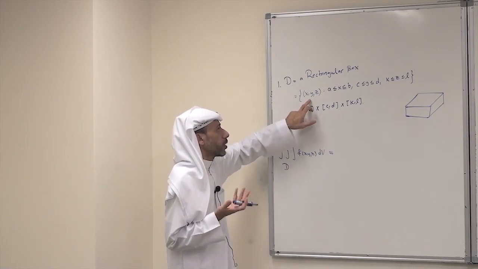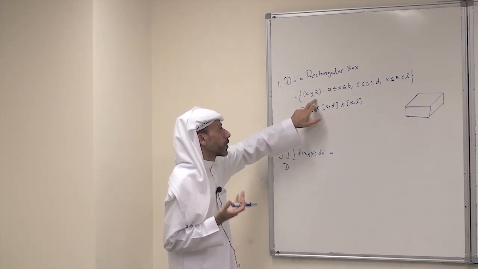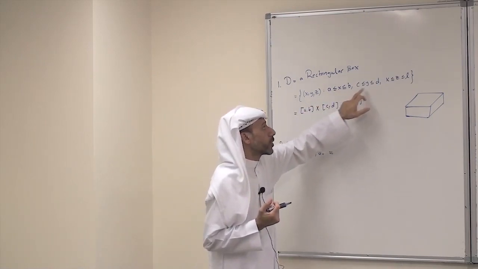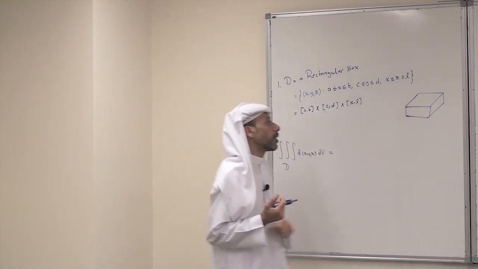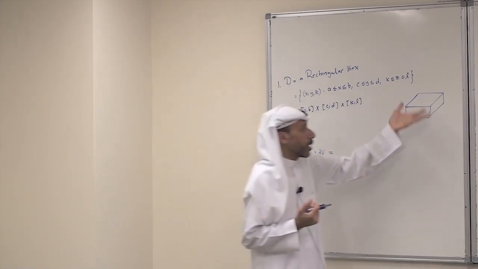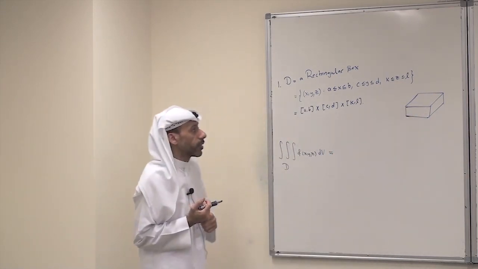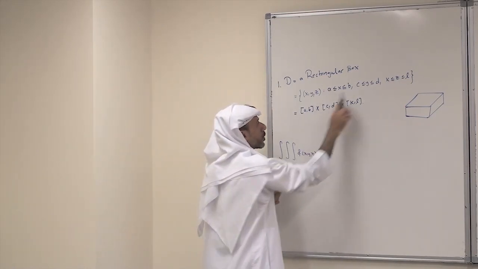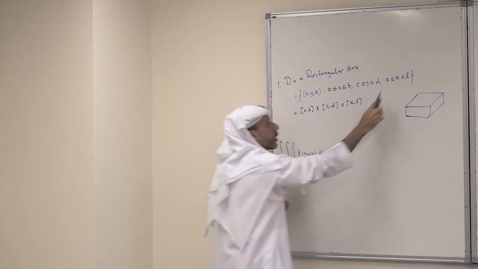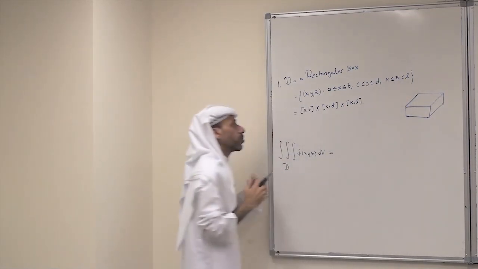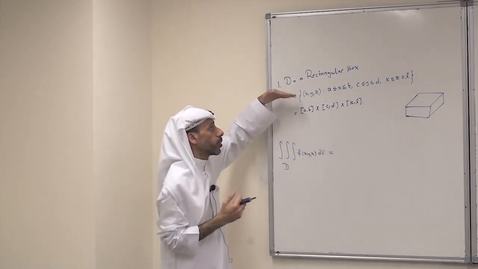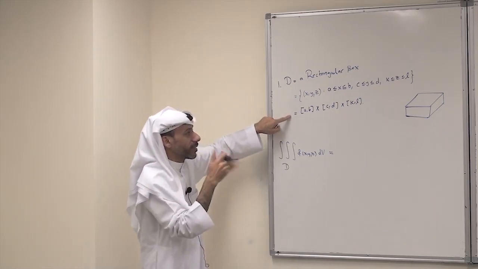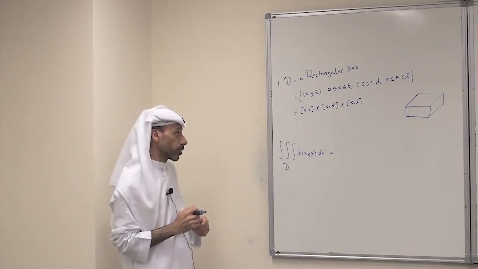It is described in set notation as the set of all points x, y, z in space with x between a and b, y between c and d, z between k and l. So it is just a rectangular box in space. We can also write this as the interval [a,b] cross the interval [c,d] cross the interval [k,l]. So we can describe a rectangular box in 3-space either in set notation or as a Cartesian product of 3 intervals.